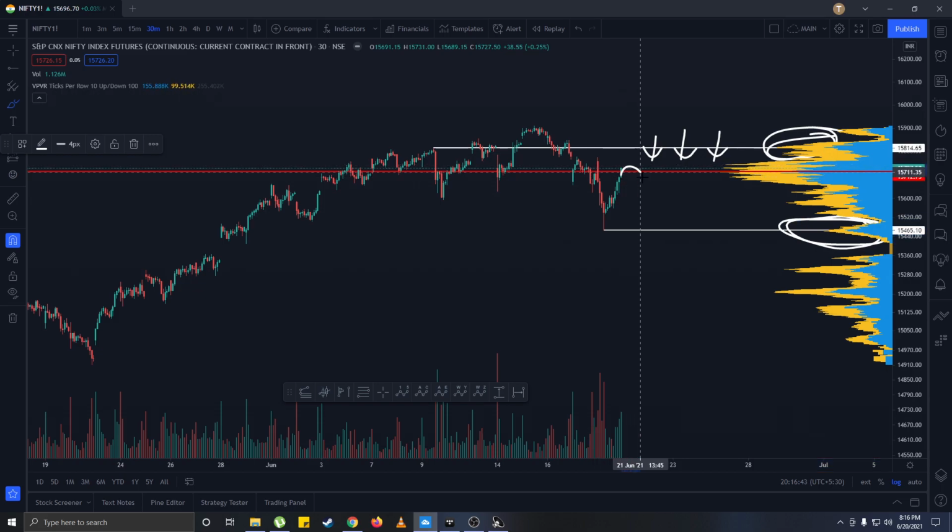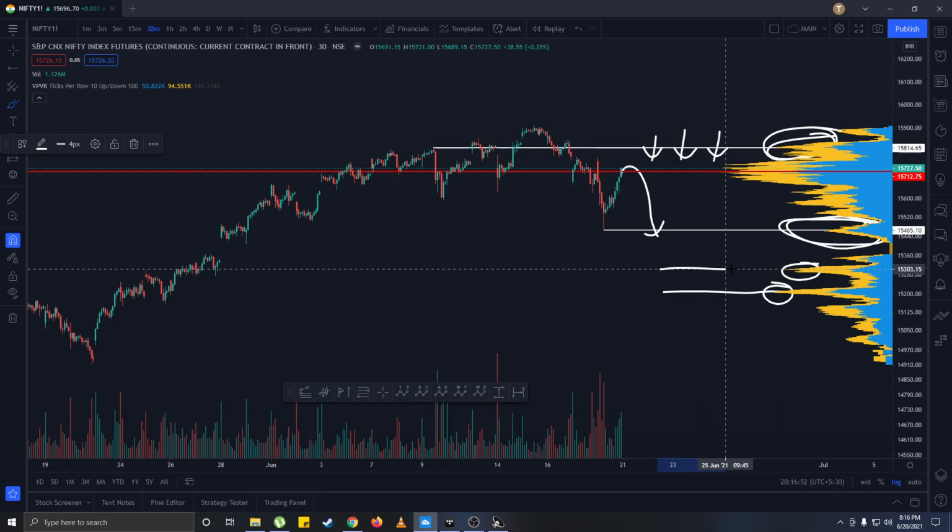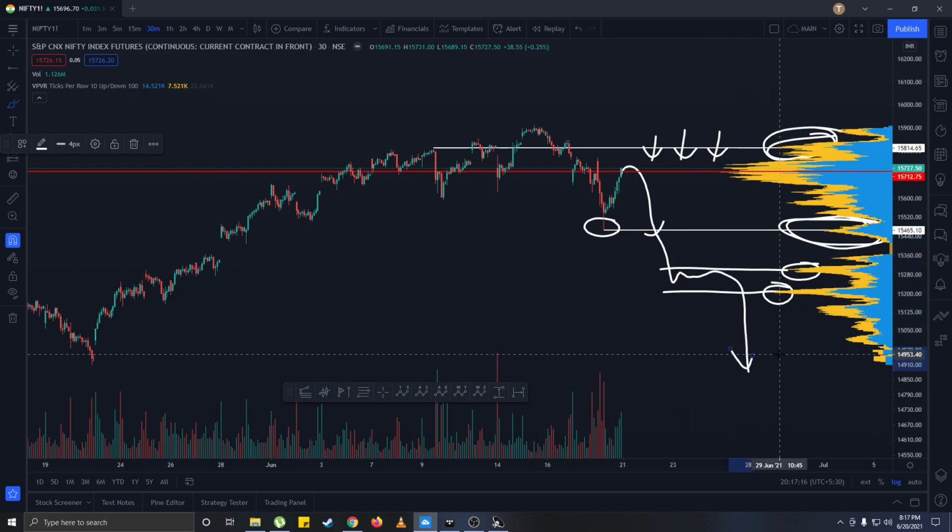Now let's say the market turns down and breaches this level, then I think we are looking towards these areas, which is 15,200 to 15,300. So this is clear that if we go below 15,465 on the futures chart right here, if we breach below this low, then our next target is 15,200 to 15,300. Now what will happen if the market comes here and then just stays here for some time and then goes down again? We can discuss that later.